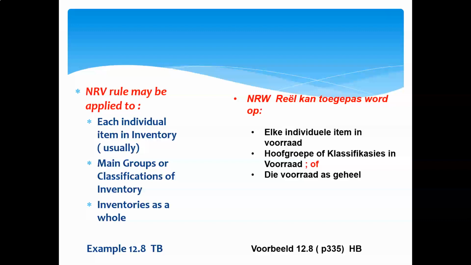If we are a manufacturing company, we will have raw material, work in process, finished goods, consumable inventory. For each one of those classes, we will then perform the NRV test. Raw material, cost, NRV. Work in process, cost, NRV. Finished goods, cost, NRV. And again, consumable stock, cost and NRV.